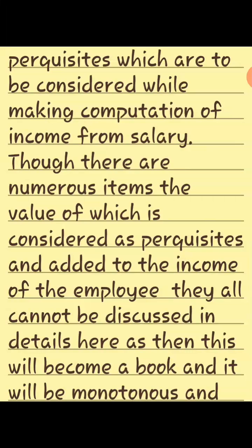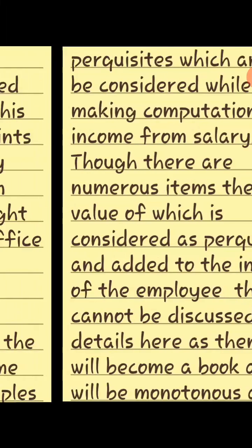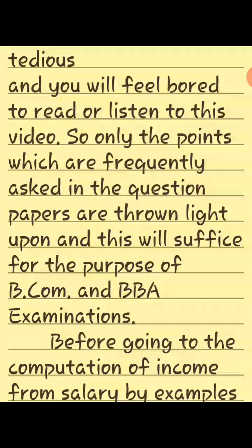Though there are numerous items, the value of which is considered as perquisites and added to the income of the employee, they all cannot be discussed in detail here, as then this will become a book and it will be monotonous and tedious and you will feel bored to read or listen to this video. So only the points which are frequently asked in question papers are thrown light upon, and this will suffice for the purpose of BCom and BBA examinations.